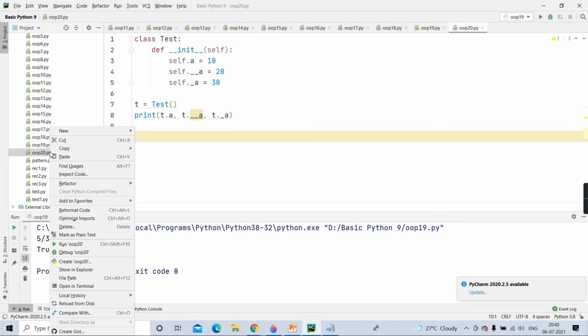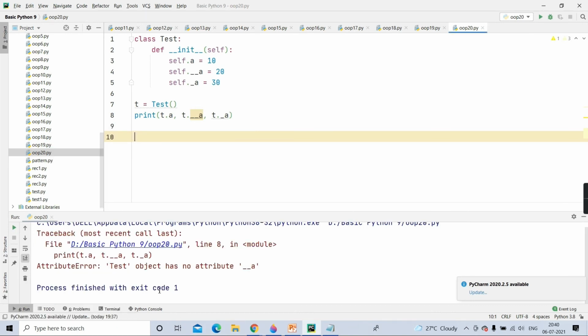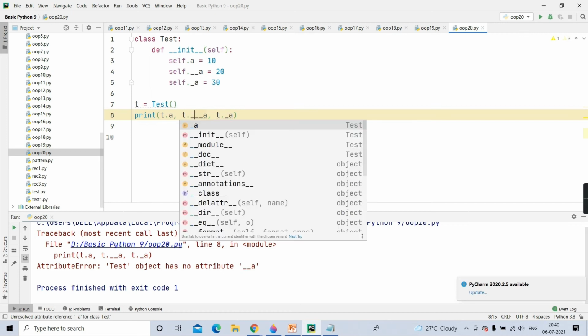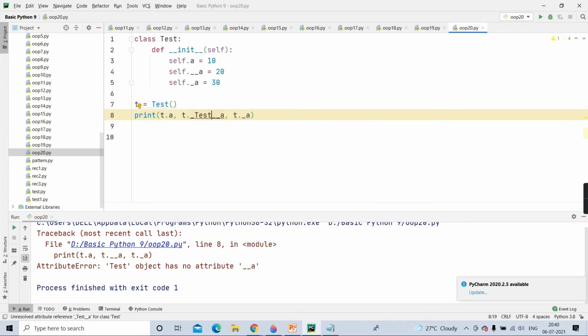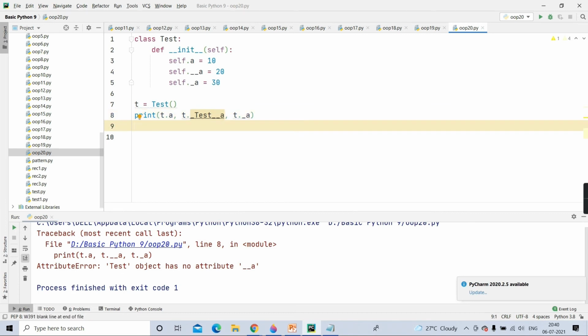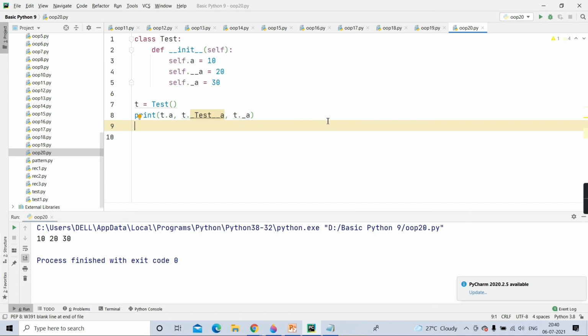See here. But there is again a hacking method. It gives attribute error, test object has no attribute __a. Why? Because it is saying it is private. So to the outside world it is not there. Okay. But here there is one concept called name mangling. Means you can fool it. Like this it looks like it is private. But if you attach underscore class name before it, _test__a, it will work. Getting? And it will print that 10, 20, 30.